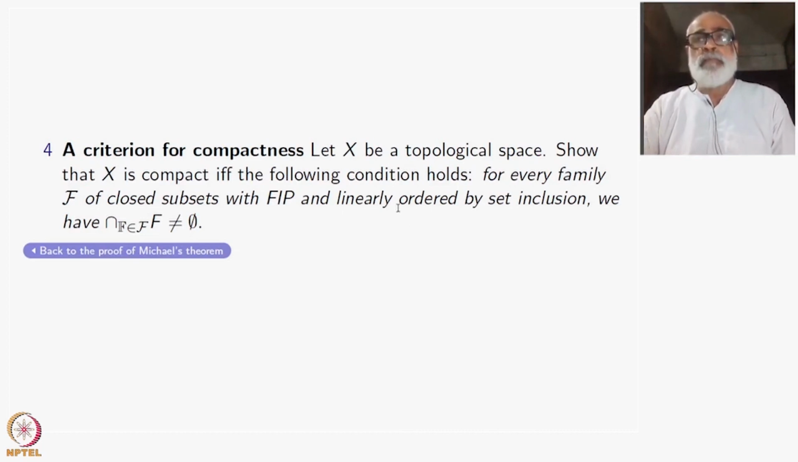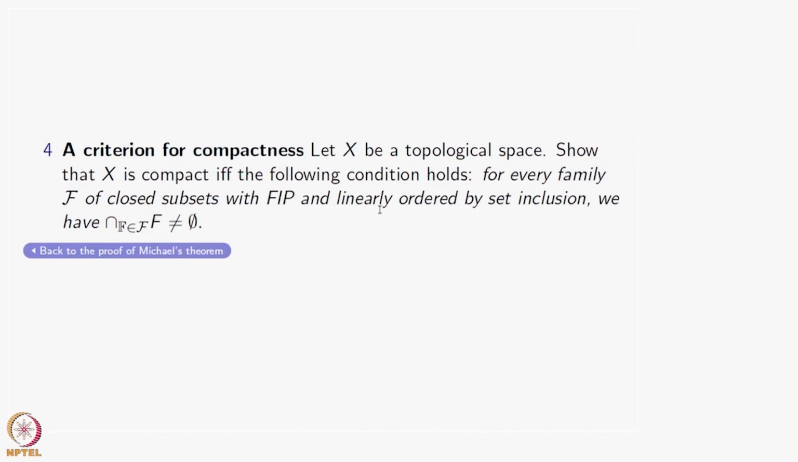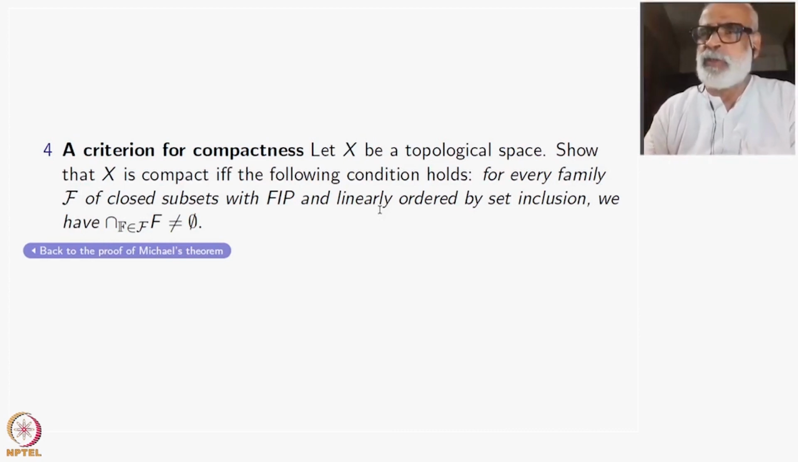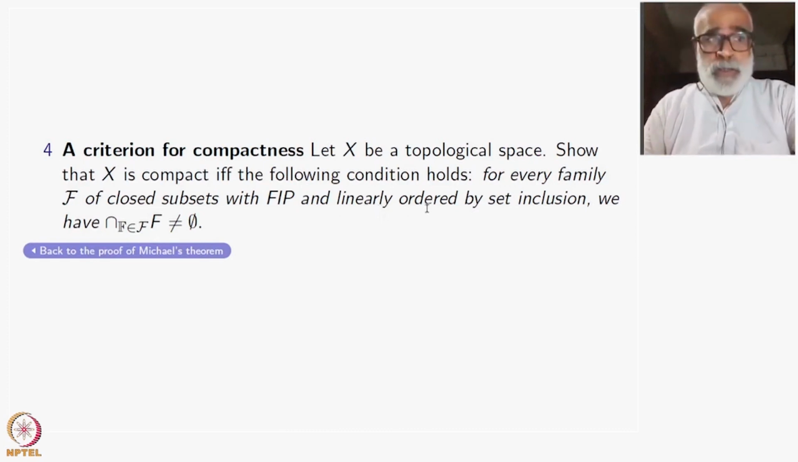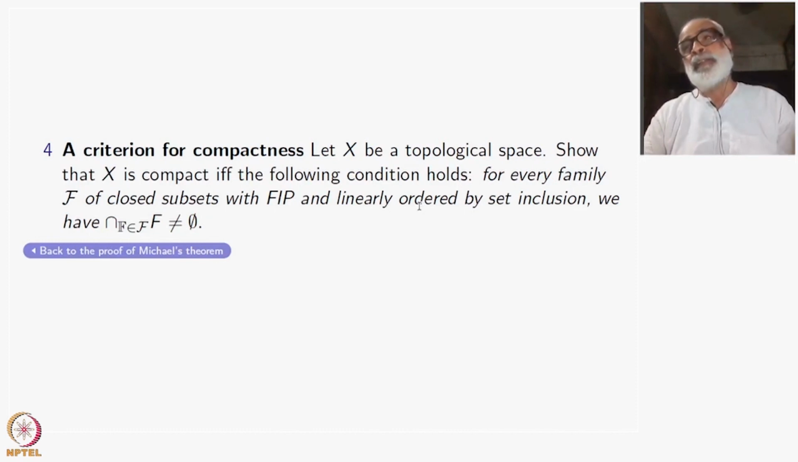So that is a larger condition, right? Here we don't need all of them, only those which are linearly ordered by set inclusion. F1 containing F2, containing F3, you can take decreasing, just like in Cantor's theorem and so on. You can take increasing, but you can reverse the inclusion, you will get decreasing, there is no problem. But the point is, don't write F1, F2,